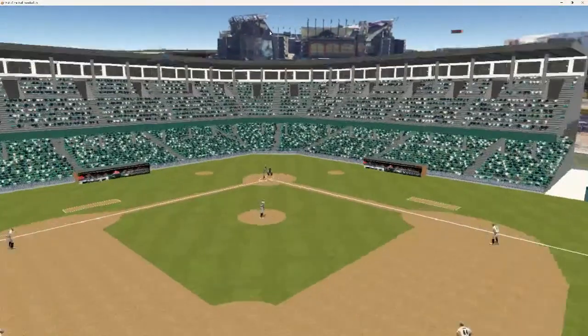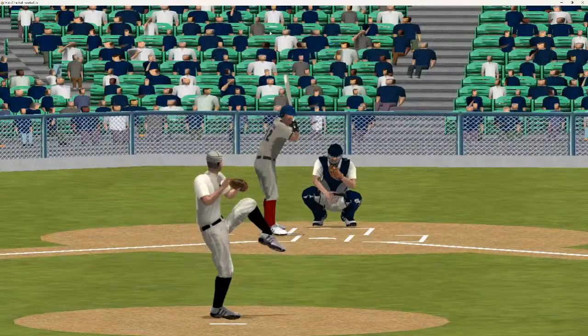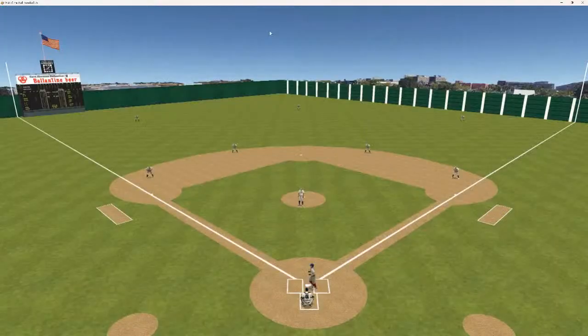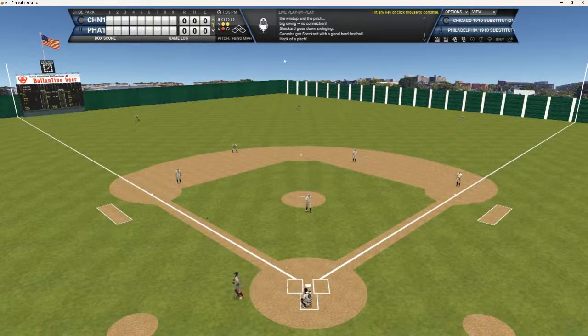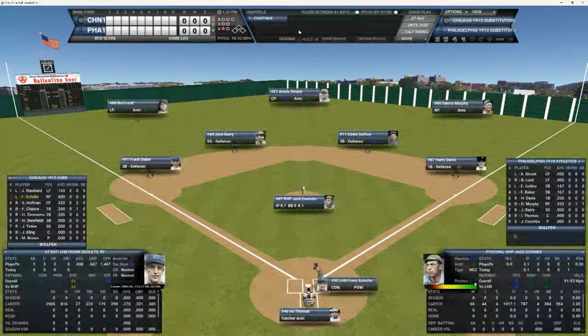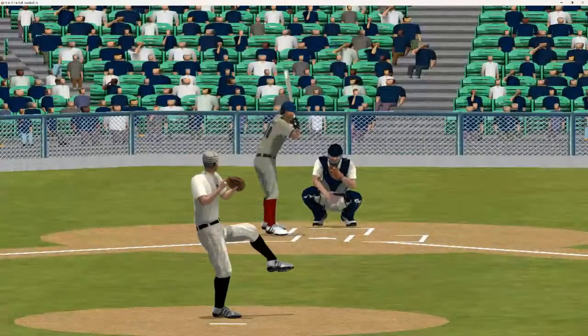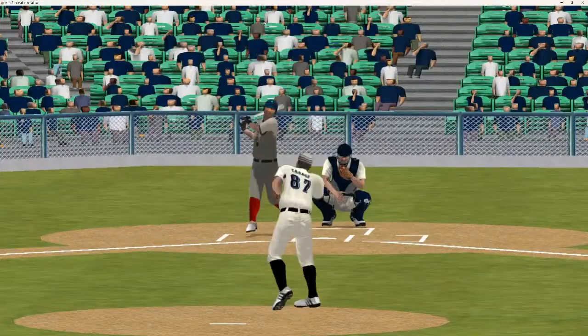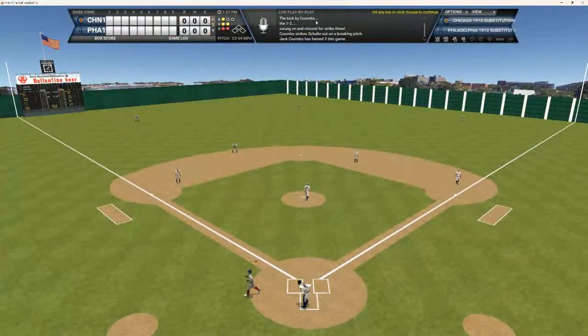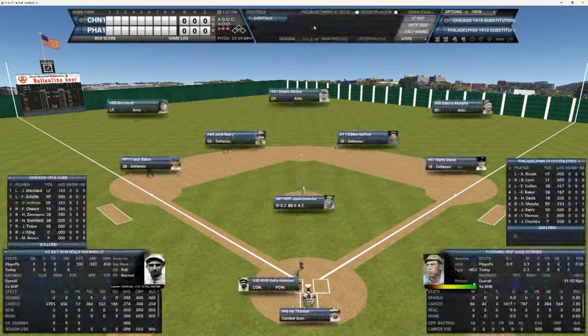And here's the 0-2 pitch to Jimmy. And that's swung on and missed for strikeout number 1 for Jack Coombs. 1 up and 1 down brings up Frank Schultz. Schultz is having a heck of a series, batting .600. He's 3 for 5. And here's the 1-2 pitch to Frank. And that's back-to-back strikeouts. It looks like Jack's on his game today.